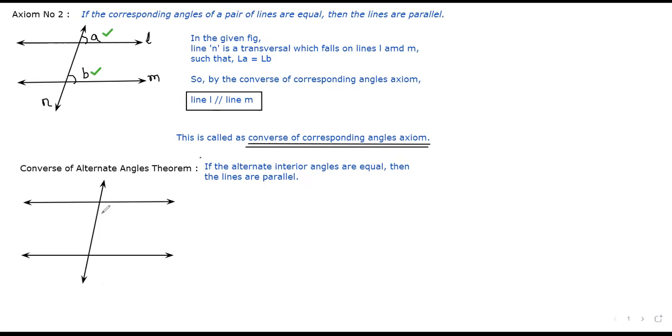Now in this case, they have given us angle A and angle B. Alternate angles are equal. And I have to prove that the lines are parallel. Now you tell me one thing. Is angle A also equal with angle C? Is A and C equal?